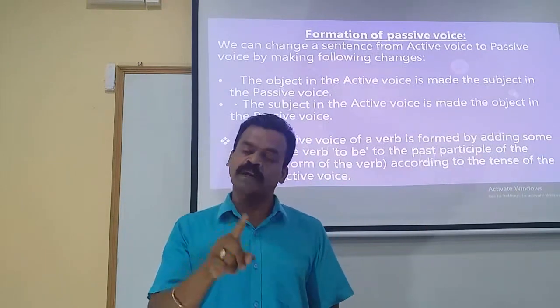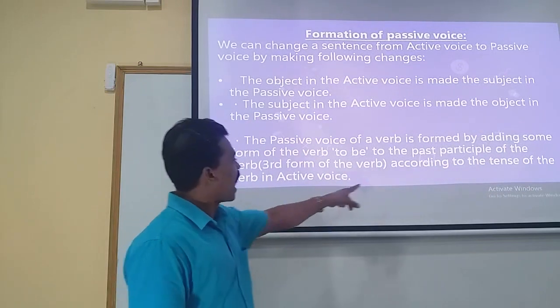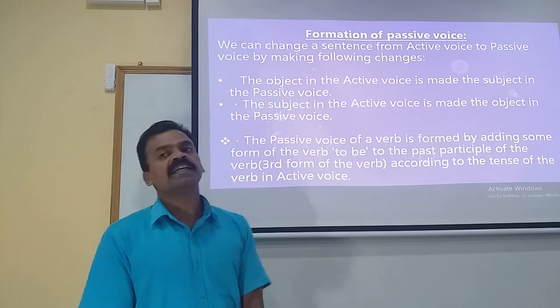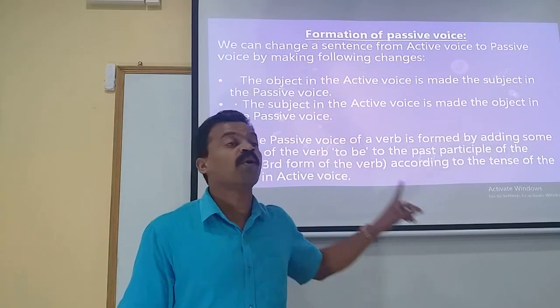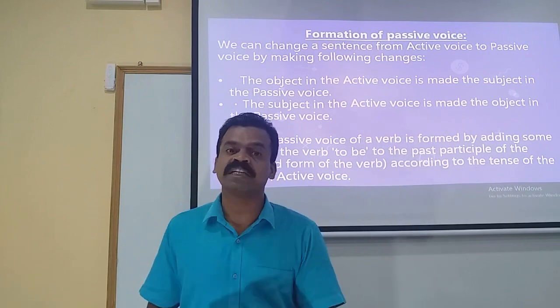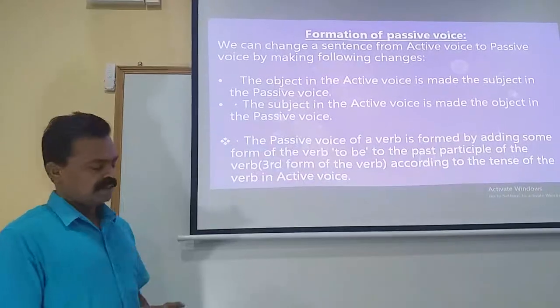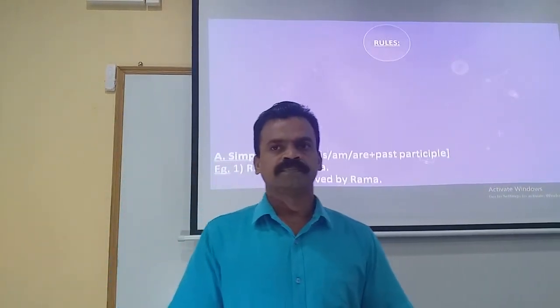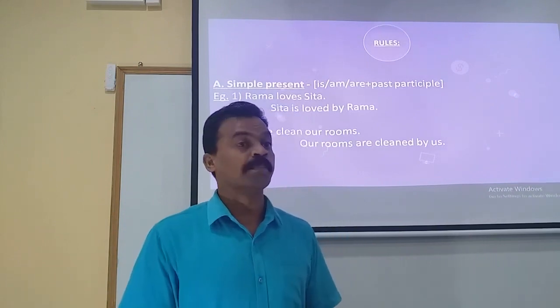So together with the verb to be form, we will be adding the third form of the verb according to the tense of the verb in the active voice, depending on the tense of the verb in the active voice. You will be more clear of all these points as we proceed with the examples. Now let us move on to the examples. Let's move on with the examples, starting from rule number 1.